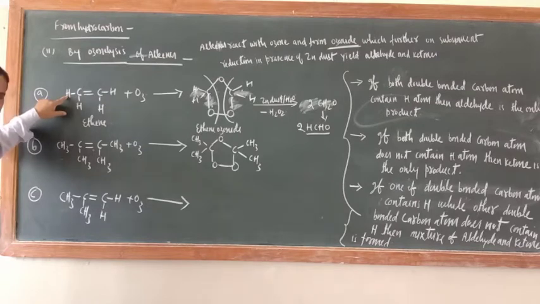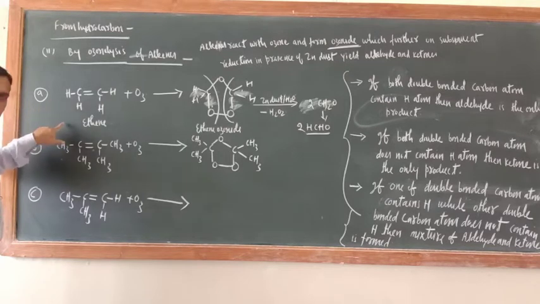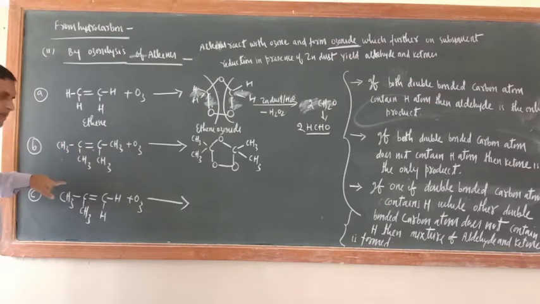Just remember, for the preparation of higher homologues of any homologous series, keep replacing the hydrogen by a CH3 group and you will get the next member. Right now, how many carbon atoms are there? Two carbon atoms. Replace one hydrogen by CH3 and you will get propene. Further replace one hydrogen and you will get butene. Keep on replacing, and you can get the members in this way only.